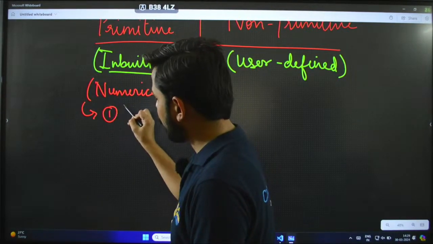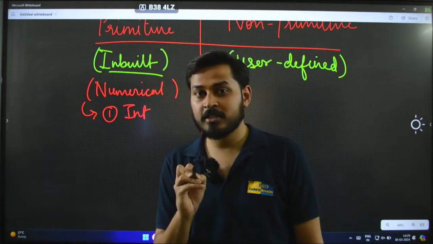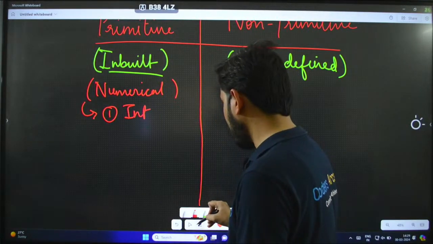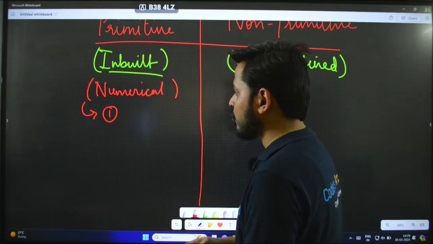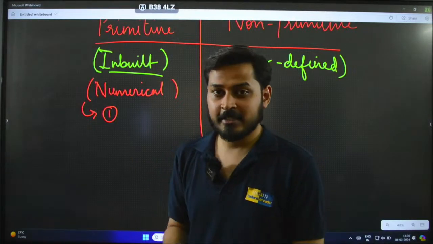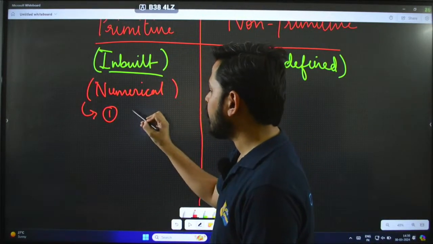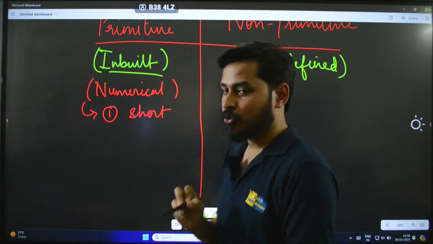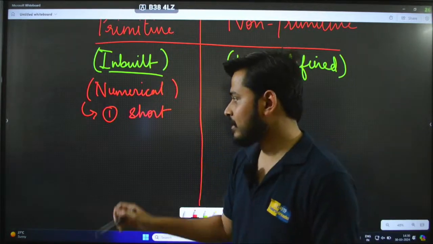First one is integer. Now this is something which you will see a lot. But before that, I'm not gonna write it like this. I'm gonna write it by the sizes. Data types have their own sizes, and the smallest data type that you have in primitive, in numerical, is short. SHORT, short. Don't worry, I'm going to explain what exactly this is.